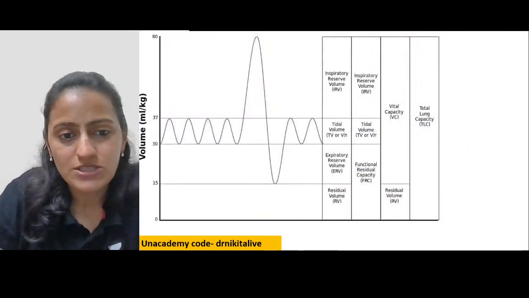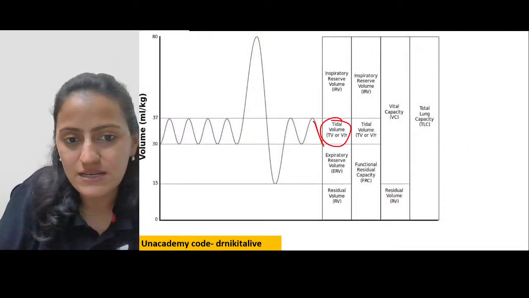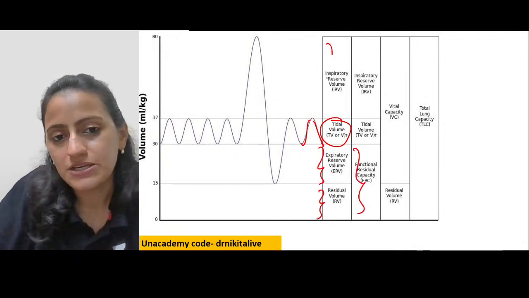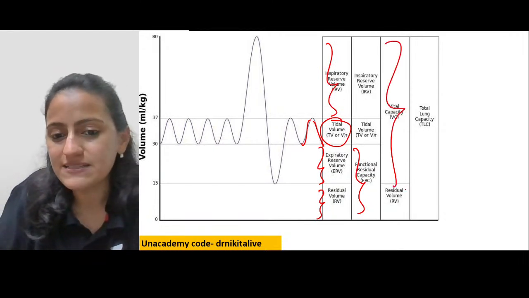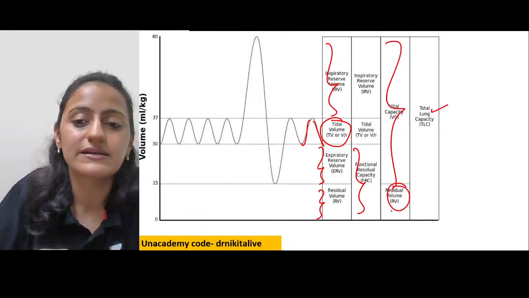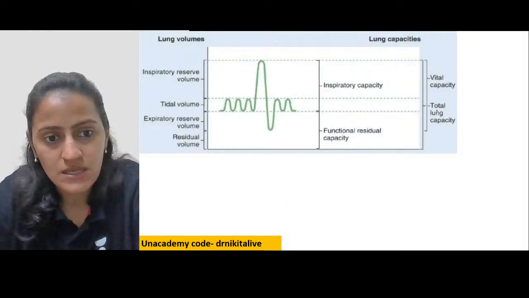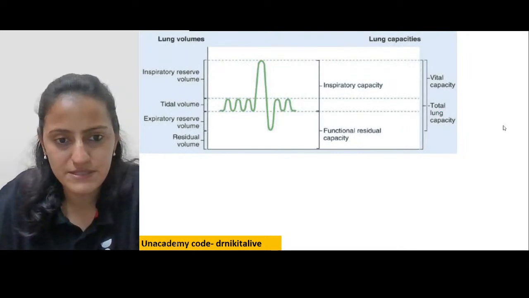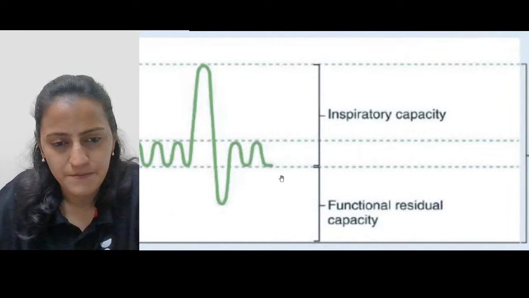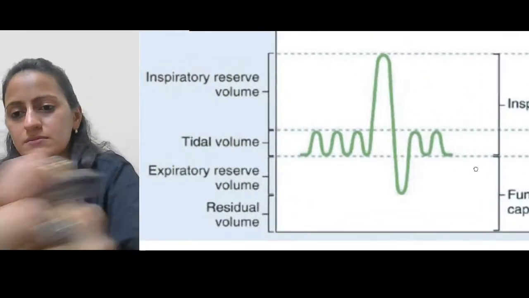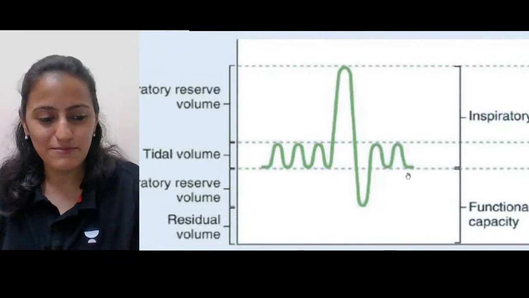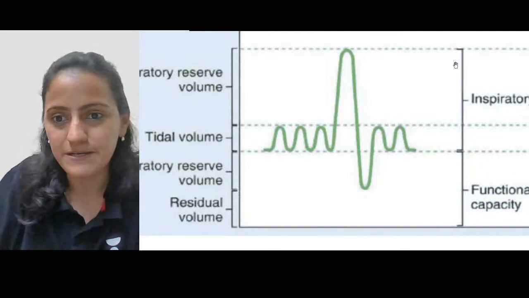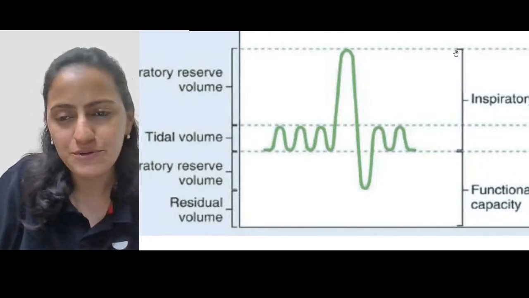Clear with everyone? So let's see this graph here. This is the tidal volume. This is the expiratory reserve, residual volume, FRC. You have IRV, and vital capacity, everything excluding the residual volume. Now the next one. Let me zoom this image. I'm not able to zoom beyond this point. If you are asked about this one here, are you able to see the cursor?